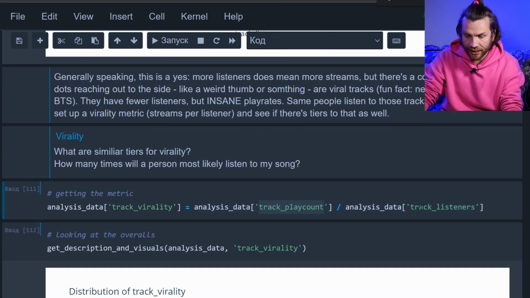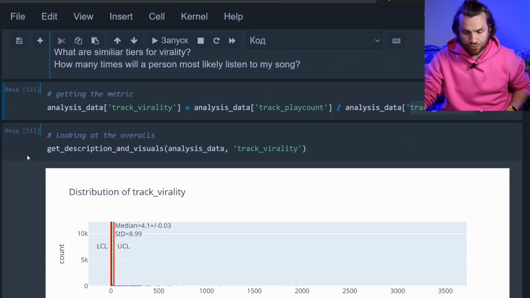What if we try and see how many streams per listener a track gets as a virality metric? So if one track gets listened by one person multiple times, the track must be more successful, right? More viral, probably. Let's see how far can this go. Let's calculate virality, dividing play count by listeners, and see the distribution there.